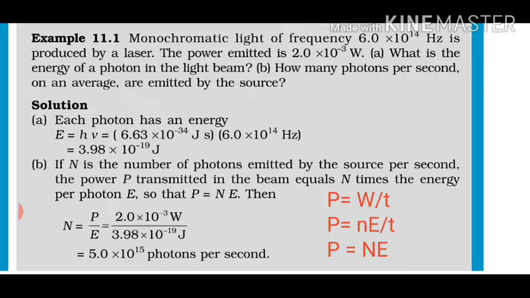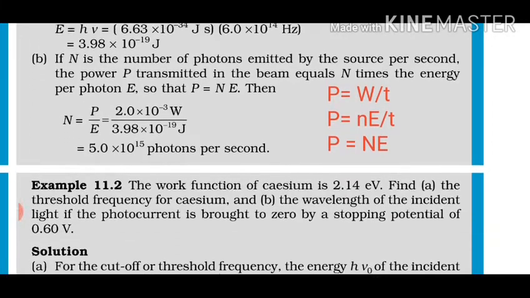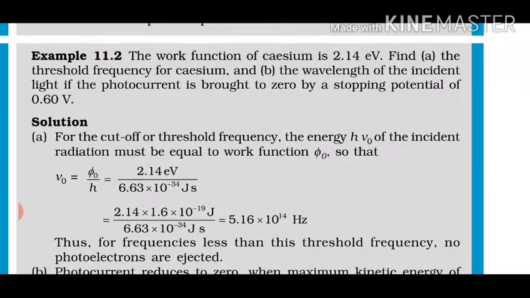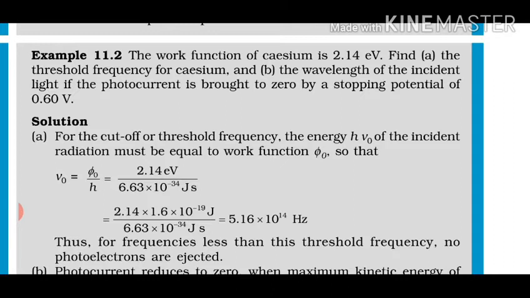So let us proceed with example 11.2. The statement is saying the work function of cesium is 2.14 eV. Work function is given to you. And what was the symbol of work function? Phi naught. And how can we write phi naught? It was h into nu naught.